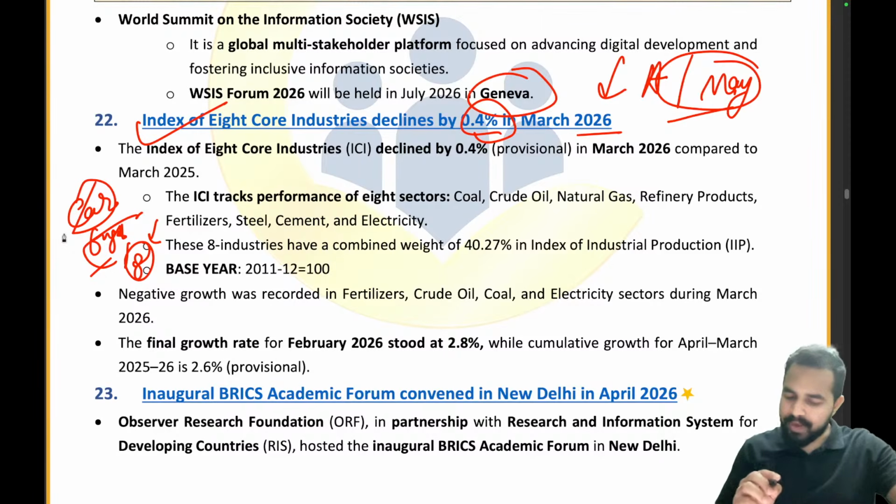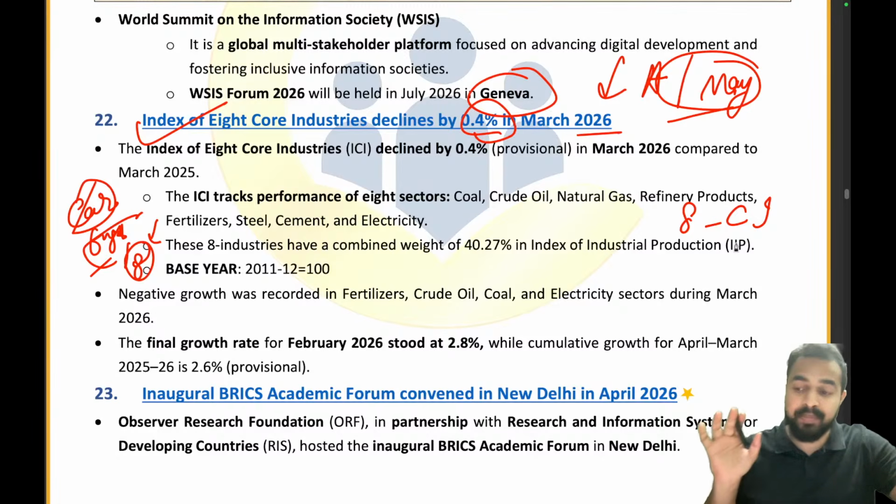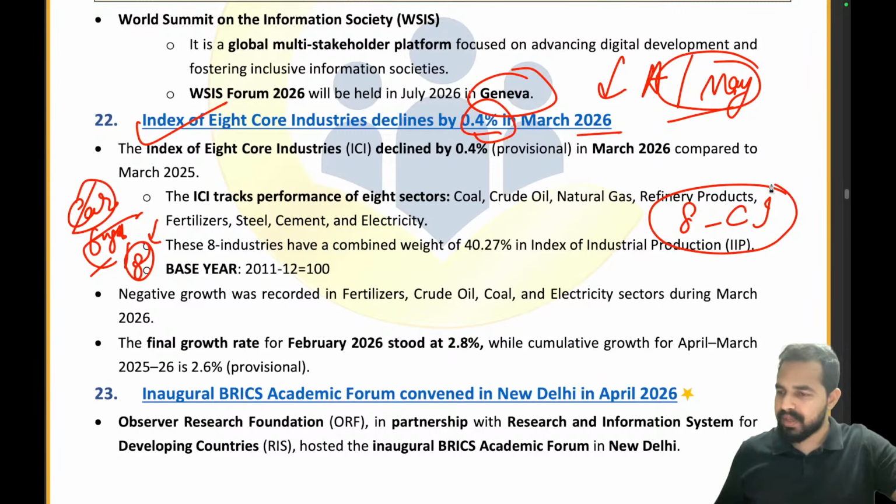Similarly, in our country there are 8 core industries, which are the engines of the economy. Whenever we want to see their performance, we measure it by having an index of 8 core industries.